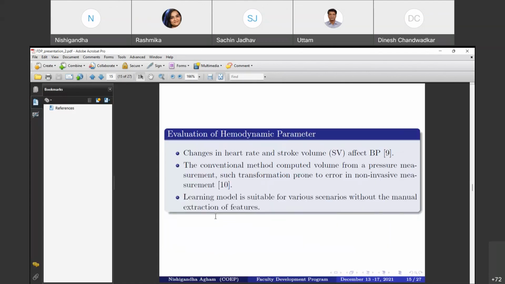Okay, so that was all about the clustering of the IPG data we have. Now it's time to evaluate the hemodynamic parameter, or the cardiac parameter. The plethysmography waveform, simply the IPG waveform, is influenced by the pressure waveform, which generates flow and is related to the blood vessel movement.